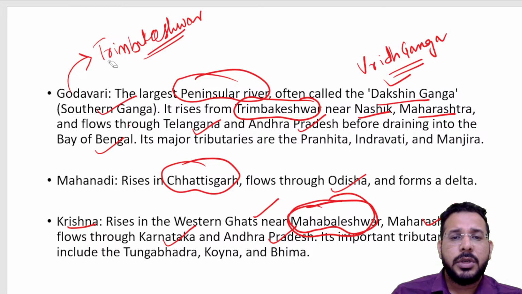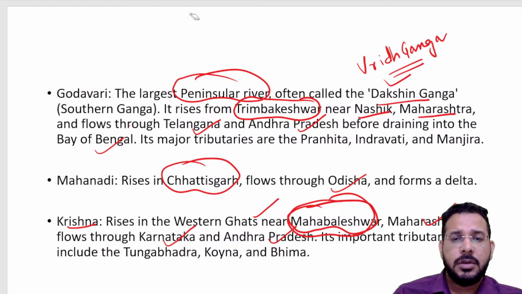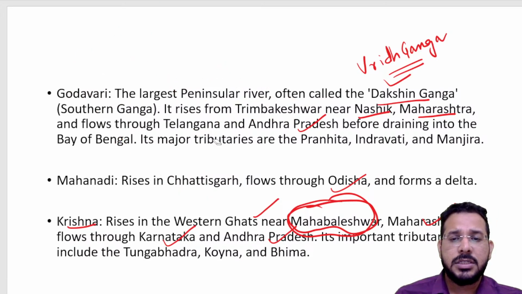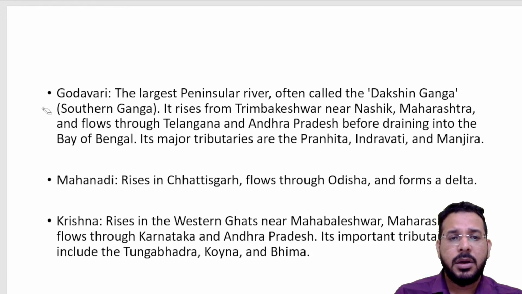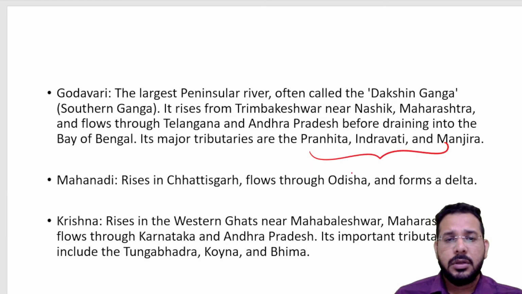What are the major tributaries of Krishna and Godavari? Godavari has tributaries like Pranahita, Indravati, Manjira, etc. Whereas Krishna has tributaries like Tungabhadra, Bhima, Koyna. These are the tributaries of Godavari, and these are the tributaries of Krishna.